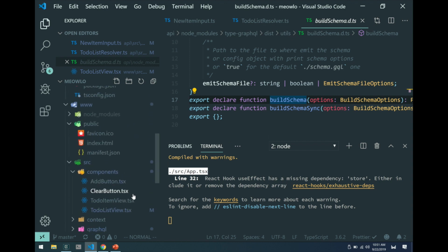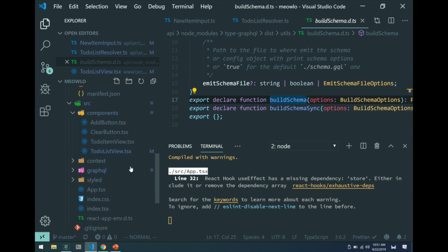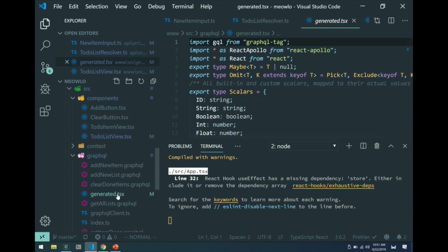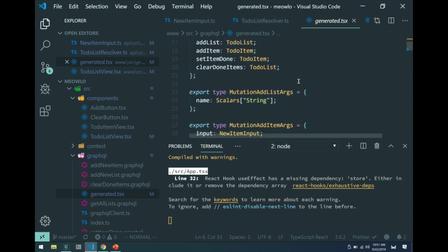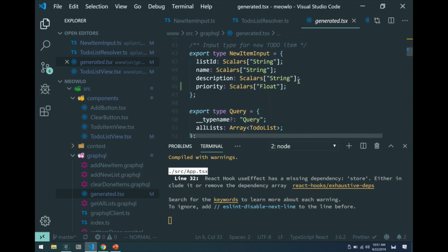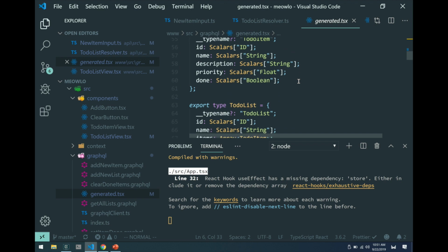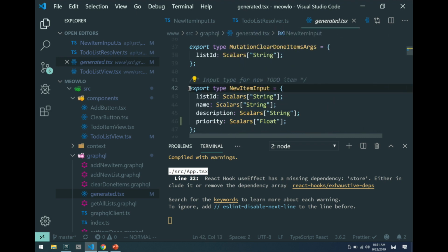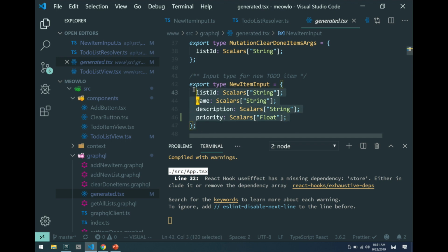So when you ran CodeGen, what you got was this. Well, what I configured it to do was to put all the type definitions into this generated.tsx file. And you can see that this is the file that you're not supposed to touch because the code generator is going to override it every time. And in fact, we can see that this type that we pulled down here, this is what was changed exactly.